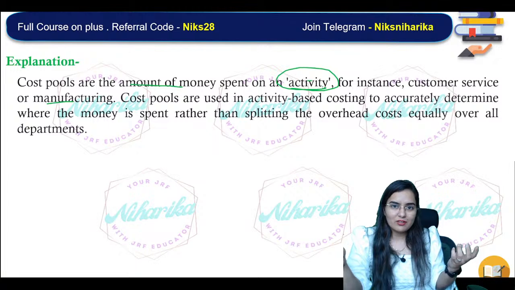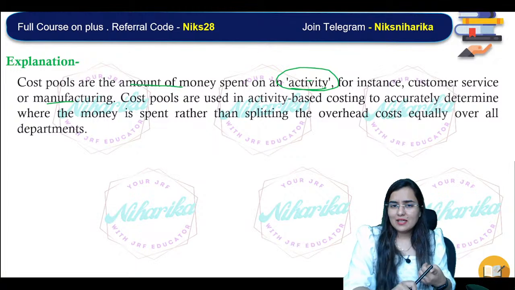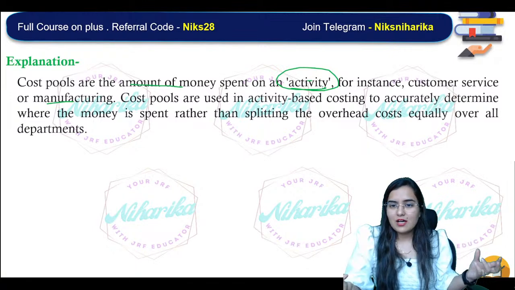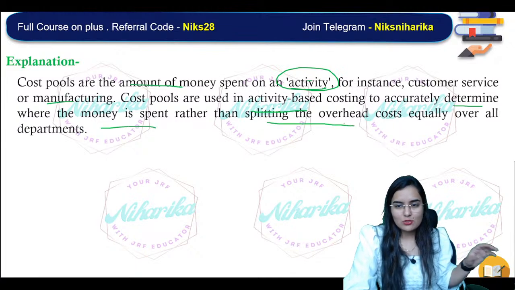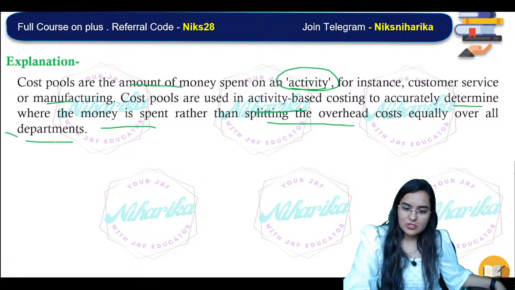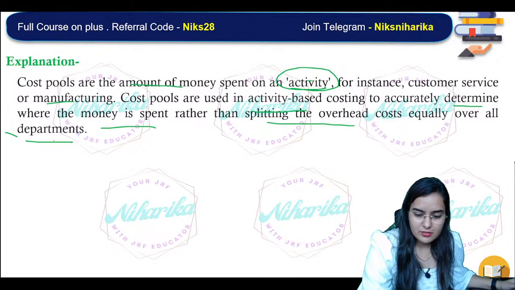What are the kinds of activity? Inspection, production, labor hours, this, that, whatever. So some cost pools are created which are used in activity based costing ABC to accurately determine where the money is spent rather than splitting the overheads equally all over the departments in the traditional way. Okay, so that's it.